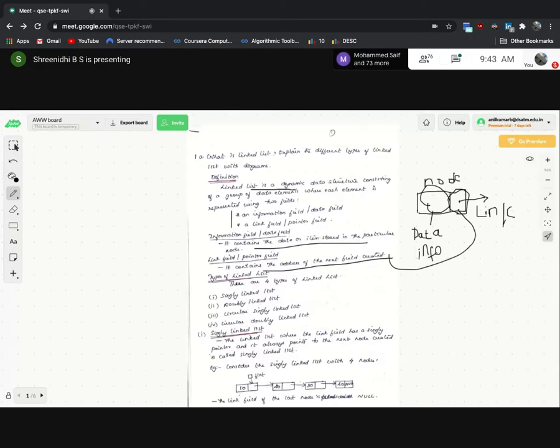The data field contains a particular value stored in the node, whereas the link field contains the address of the next node created. The address of that next node is contained in the link field of the previous node. Okay, this is the basic, simple part of a linked list.